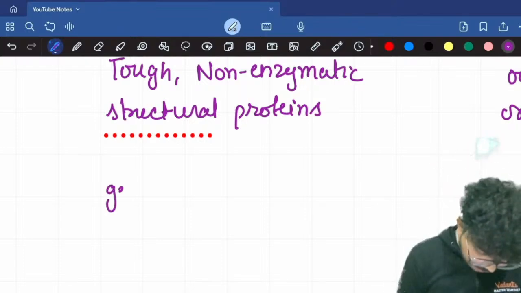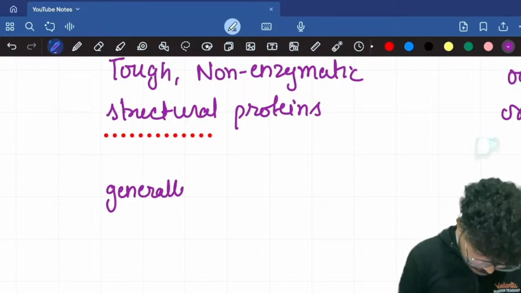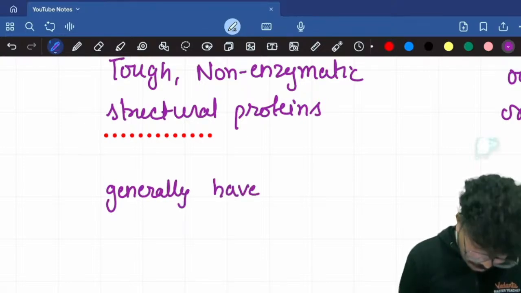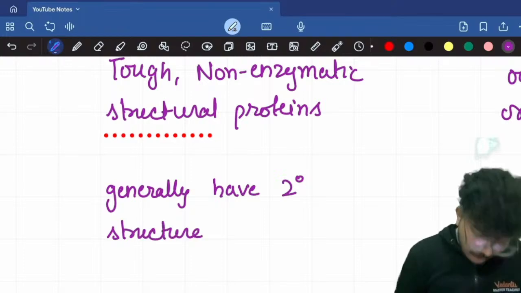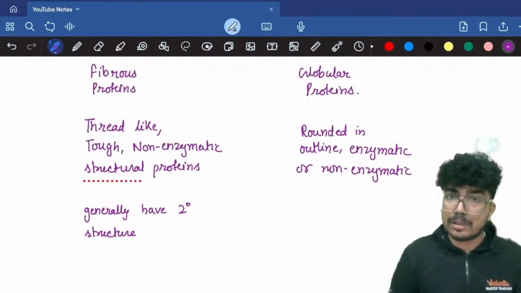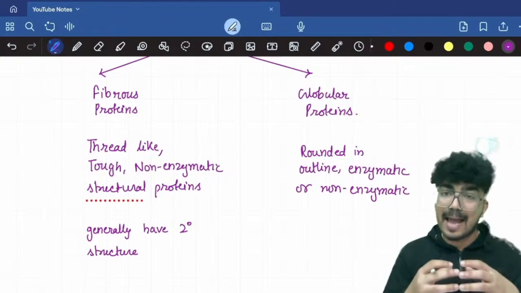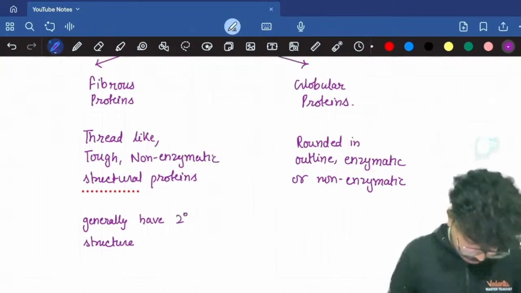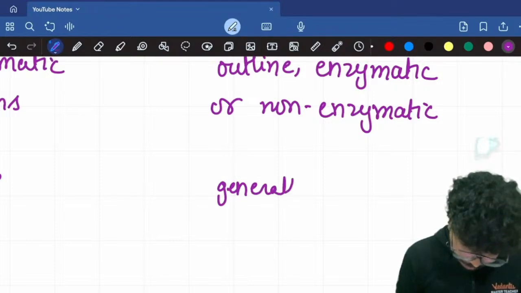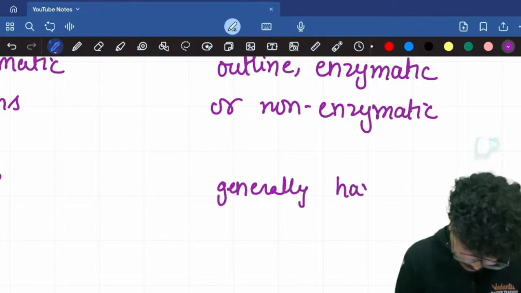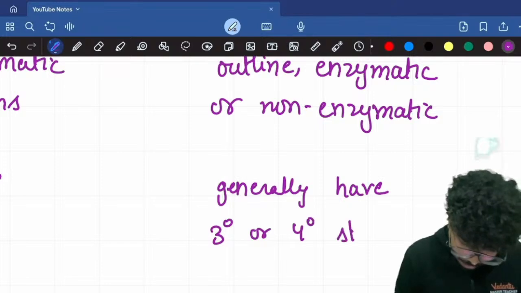Fibrous proteins generally have secondary structure, whereas the globular proteins generally have tertiary or quaternary structure.